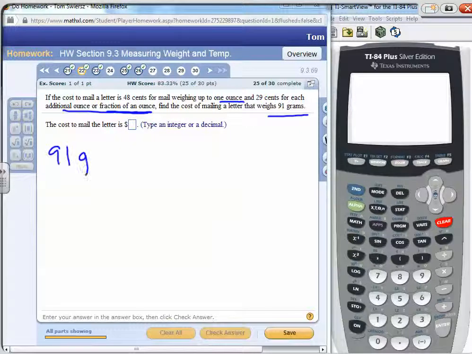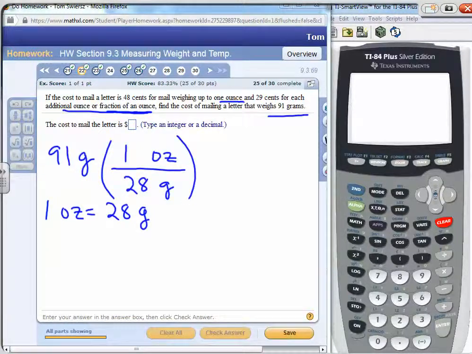Okay, so our 91 grams is our weight. Now, again, everything's based on ounces, so we have to convert grams to ounces, and it's not given in this problem. But the conversion is 1 ounce is equal to 28 grams. If you think back to previous problems, or go back to your textbook or find a chart, 1 ounce is 28 grams. So to convert here, we want ounces in the numerator, because that's what we want. We want to convert to ounces, and we're going to divide by grams, which in this case, 1 ounce is 28 grams. So we use this conversion factor.